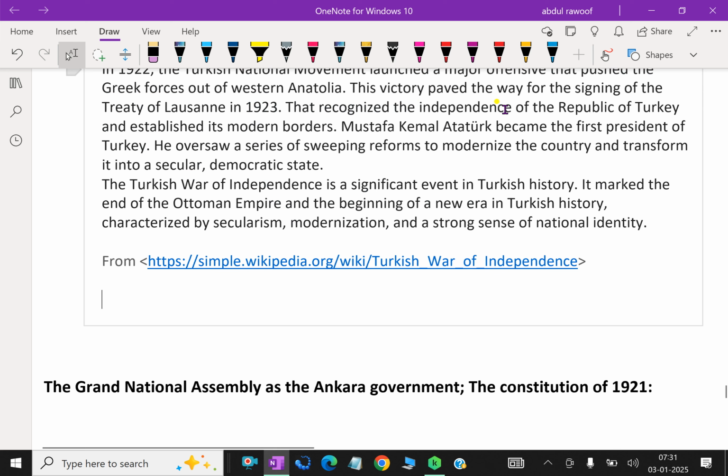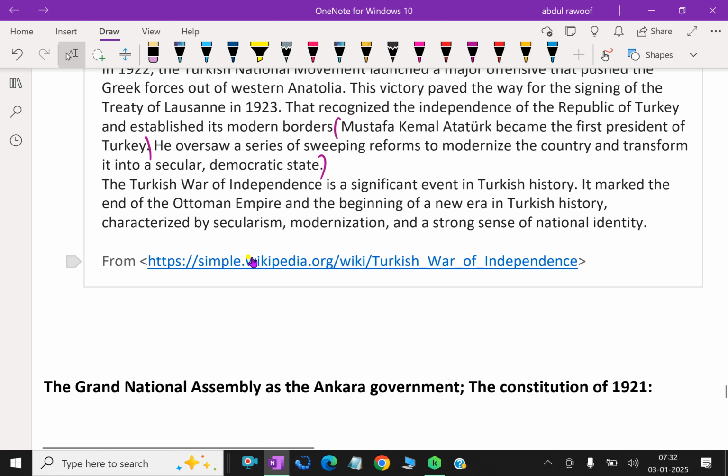This victory paved the way for the signing of the Treaty of Lausanne in 1923, which recognized the independence of the Republic of Turkey and established its modern borders. Mustafa Kemal Atatürk became the first president of Turkey. He oversaw a series of sweeping reforms to modernize the country and transform it into a secular democratic state.